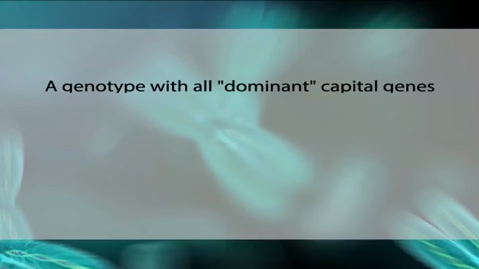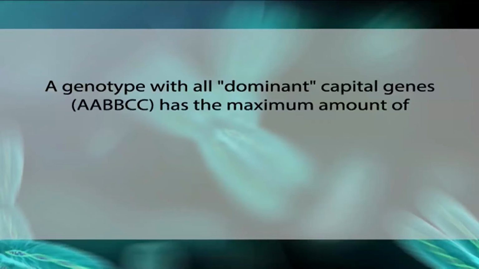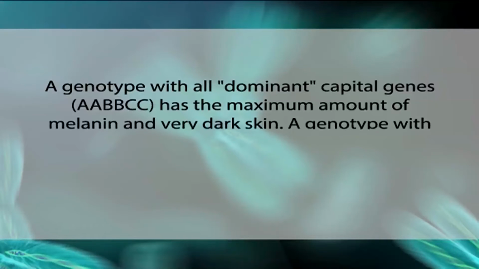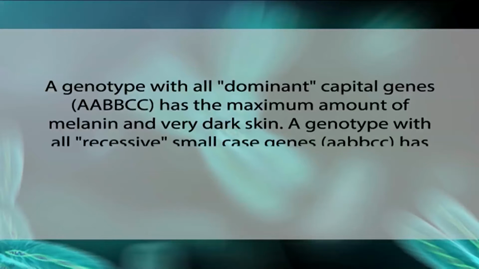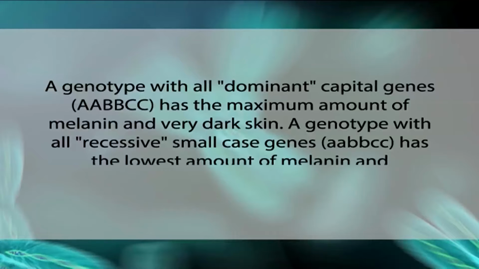A genotype with all dominant capital genes, that is capital A, capital A, capital B, capital B, capital C, capital C, has the maximum amount of melanin and very dark skin.